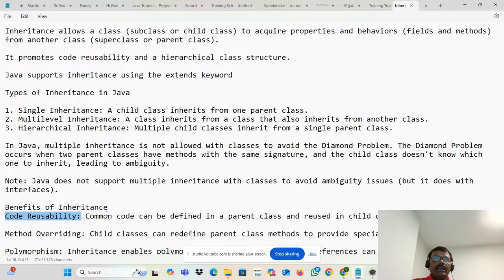Don't copy-paste it. If you copy-paste the code, then your program will be very lengthy. Then how can I? He has some class, and he also has some class. But how can I reuse that? How can I use Dinesh's class in Prakash's class? This is a different class, and this is a different class. They have to put some kind of connection, right? Only through the connection can they reuse it. That connection is what they call inheritance.